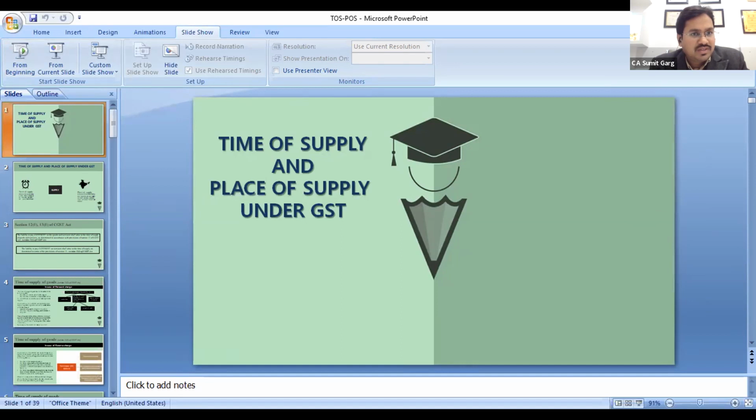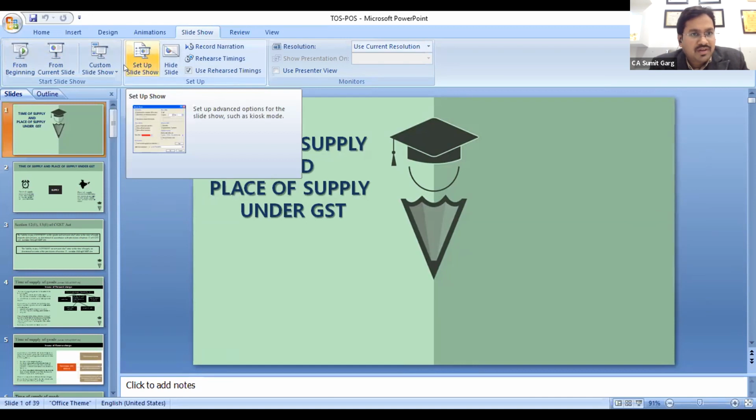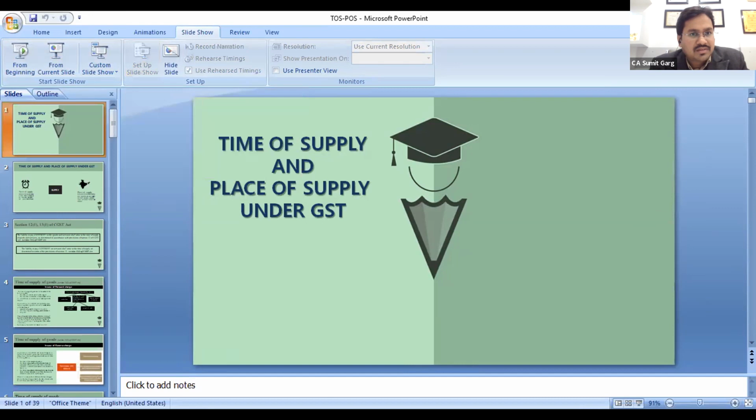Try F5. Yes, I have done F5, but it is still showing me slideshow on full screen. Anyway, let us start. Content should be clear. In case there is any difficulty in visibility, I will try to elaborate that point.